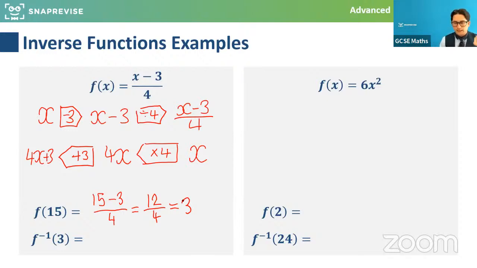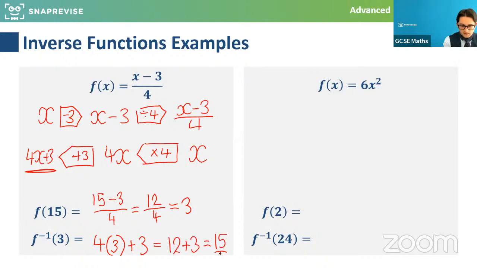If we put 3 into the inverse function, which does 4x plus 3, 4 times 3 is the input plus 3. It's going to be 12 plus 3, which produces 15, as we would hope for, as we would expect. Very well done. That's great.